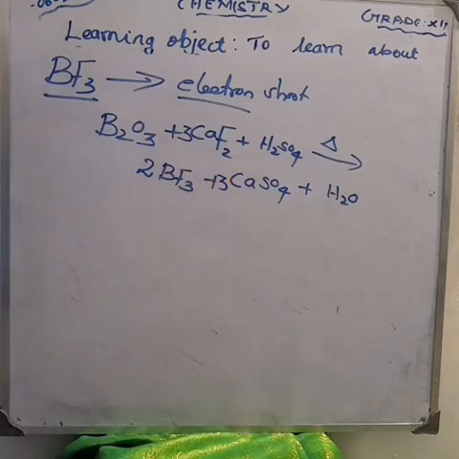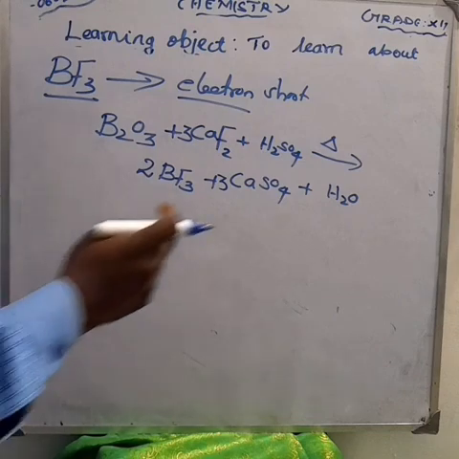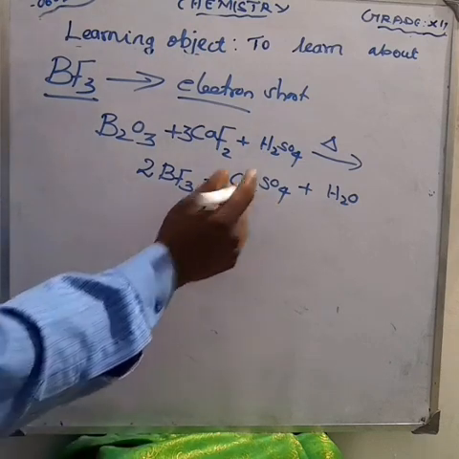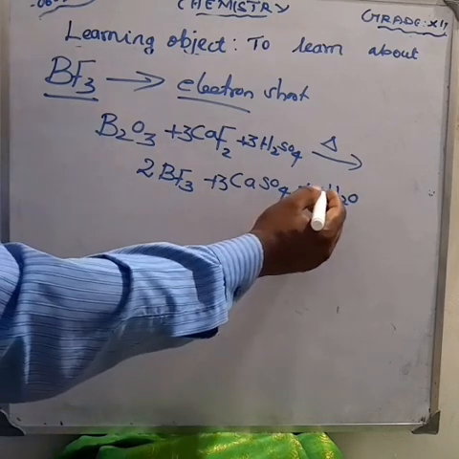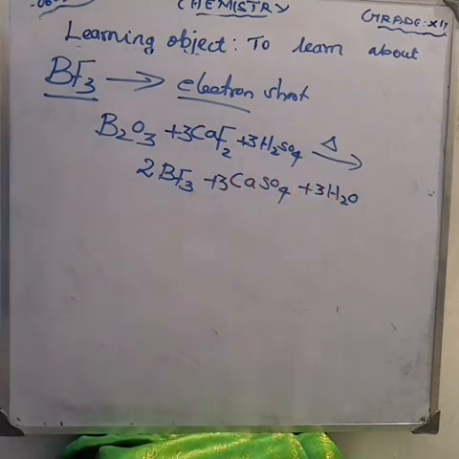Am I right? Next, you have to find the sulfate. How much sulfate is there here? 3 sulfate. So make it 3 here. Now how to find hydrogen. How much hydrogen is there? 6 hydrogen. So make it 3 here. Now the equation is almost balanced. Am I right?